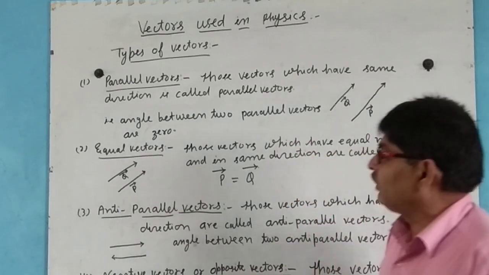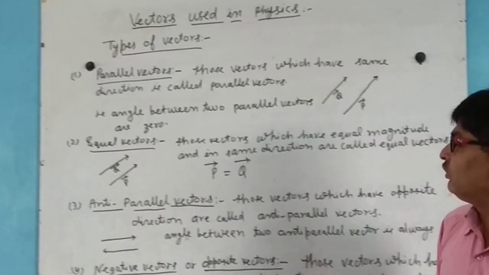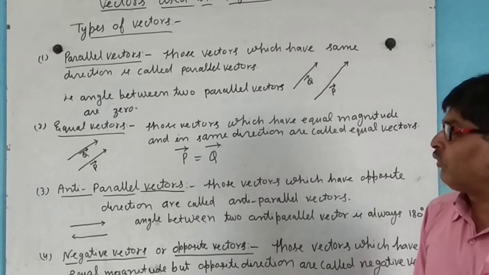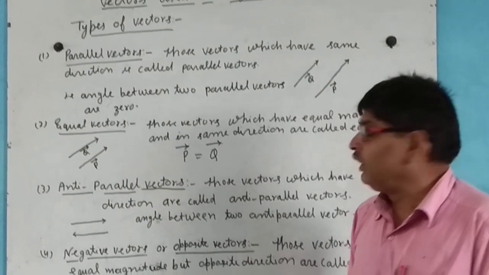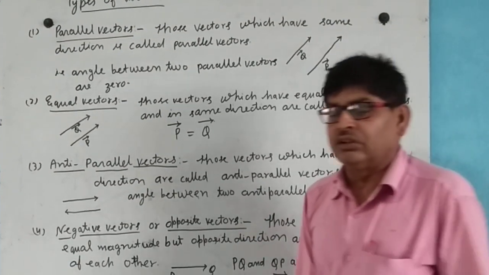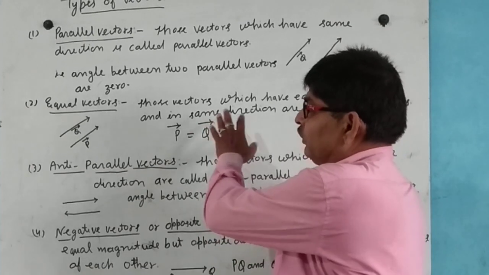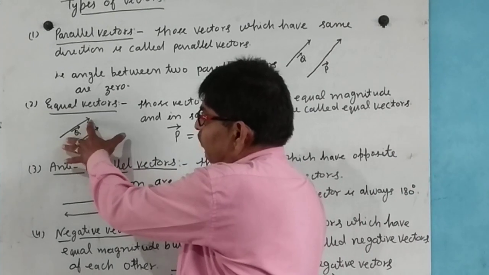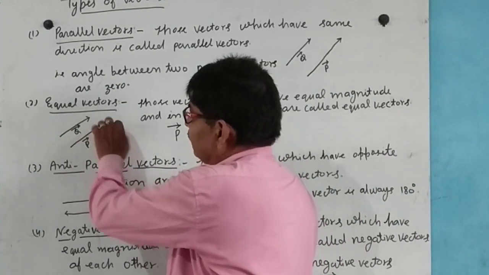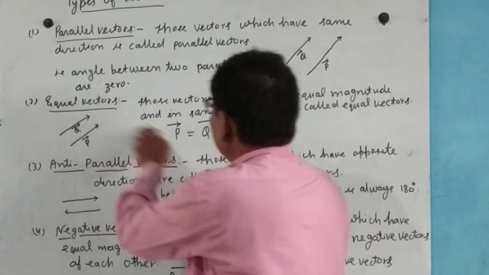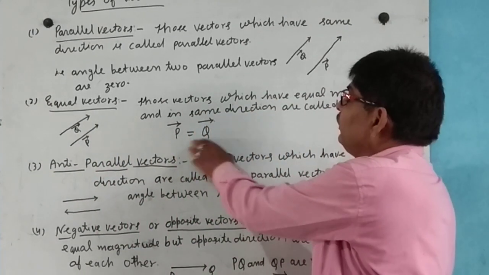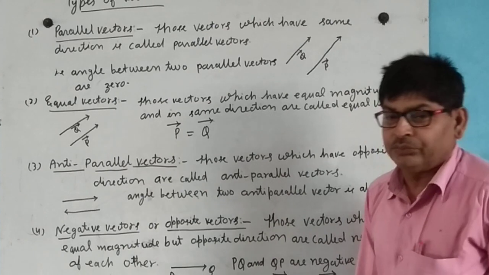Second, equal vectors: those vectors which have equal magnitude and the same direction. This is known as equal vectors. Vector P equals vector Q.